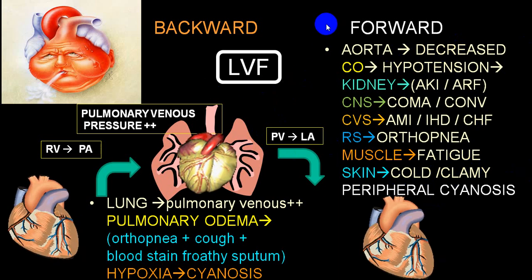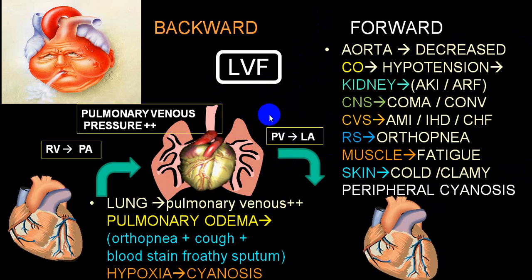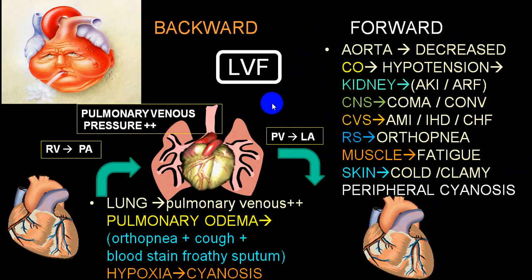But because of an increase in left ventricular pressure, LA pressure is elevated. Because of LA pressure elevation, pulmonary venous pressure is elevated.